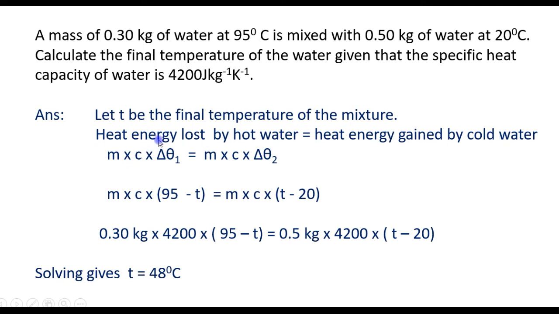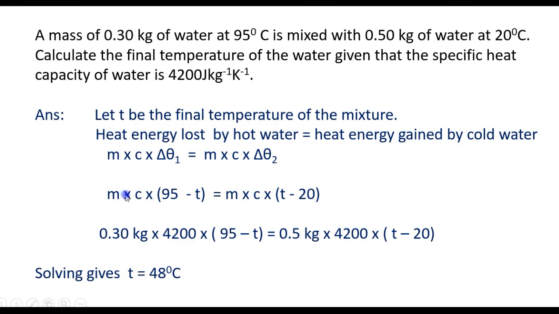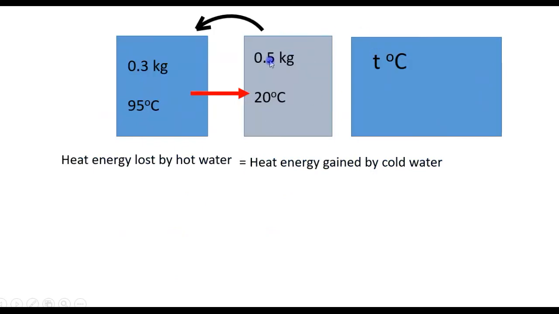To calculate energy, we use mc delta theta. So for this sample, m is 0.3 kilograms, c is 4200, it is water, and the change in temperature is 95 degrees Celsius minus T. And for the second sample, m is 0.5 kilograms, c is 4200, it is water again, and delta theta is T minus 20 degrees Celsius.